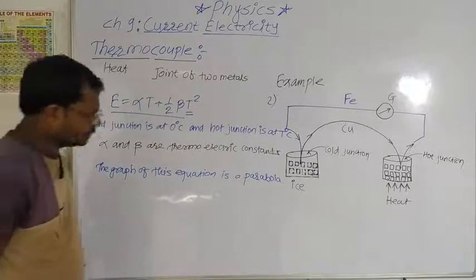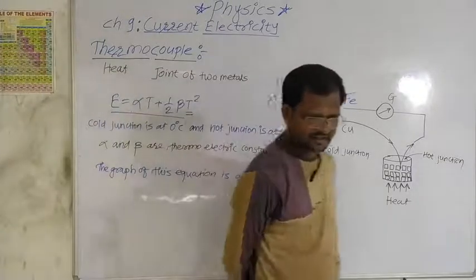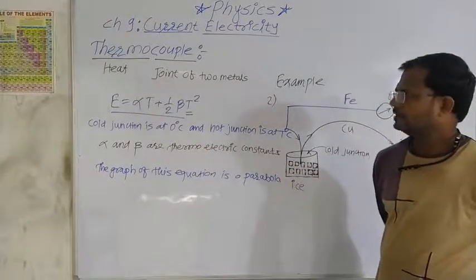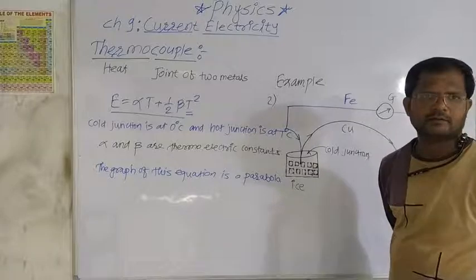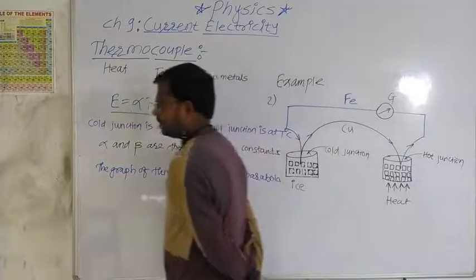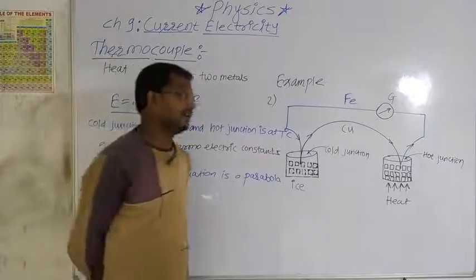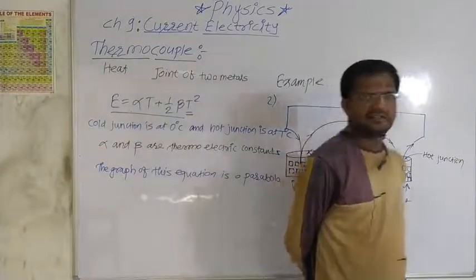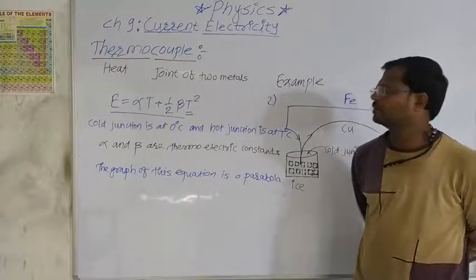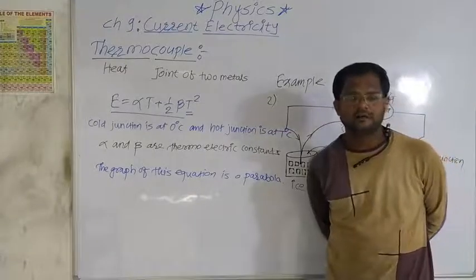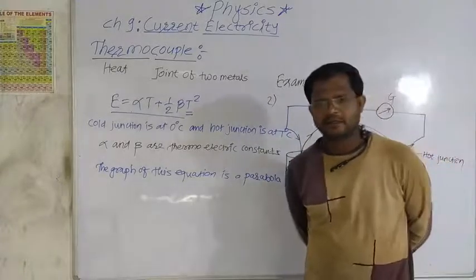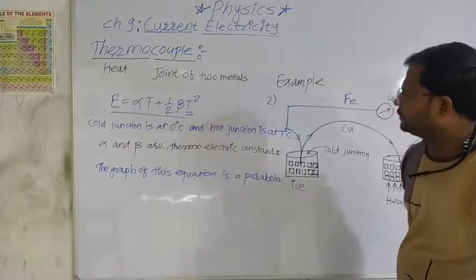Now in this video we have studied thermoelectric effect. In thermoelectric effect we can say that conversion of thermal energy directly into electrical energy is called thermoelectric effect, and this effect was discovered by Thomas Johann Seebeck in 1825.